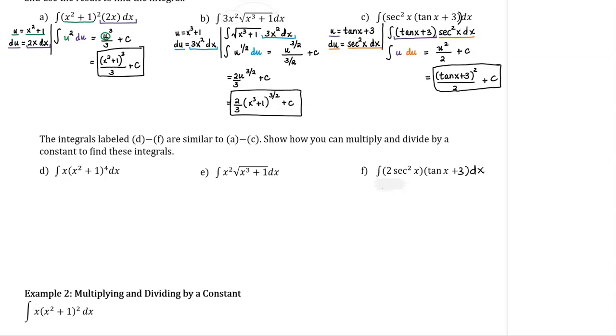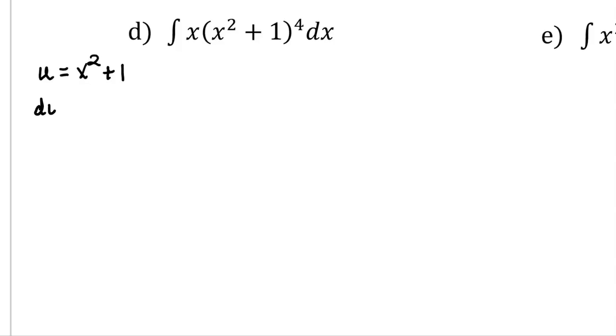So following the same type of pattern, in example D, I would choose u to be x squared plus 1. Now when I choose u to be x squared plus 1, du is still 2x with the dx on the end. But the problem is I see the x with the dx on the end, but I don't have this 2, right? So I can't just substitute in for x dx at this point. So I'm going to manipulate this equation so that I only have the x dx, which means I would need to come in and divide both sides by 2 and get that 1/2 du is equal to x dx.